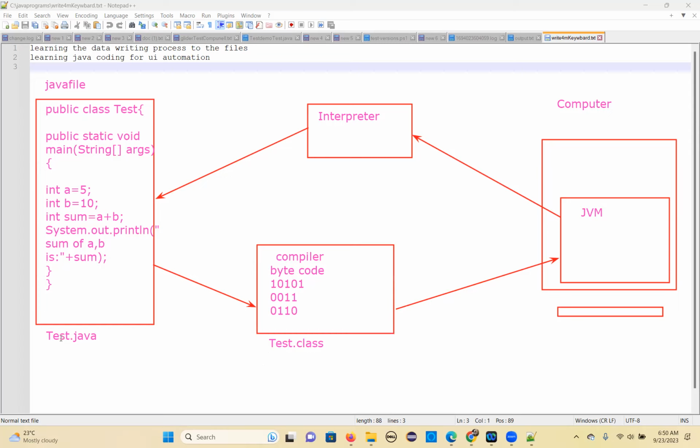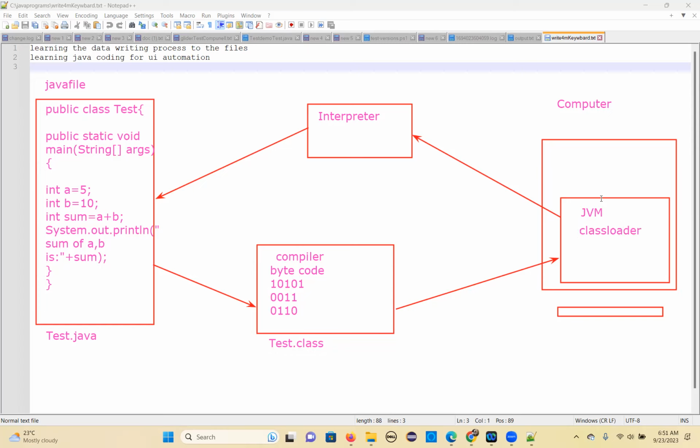Please understand here: the dot java file has human readable code, and the dot class file is another file generated by the compiler after dot java. What does it have? Bytecode. So this is the class file. This class file will be loaded into the JVM by one more component, the class loader.